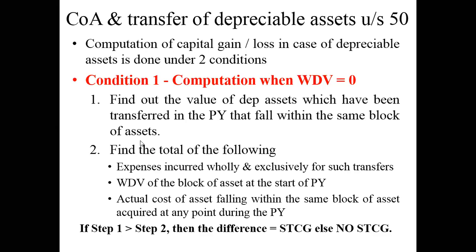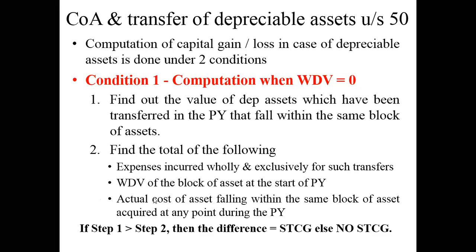Now, understanding these 3 points is a bit complicated. I do know that even if I read it and try to explain it, you will not be able to make any sense out of it because you don't have figures in front of you. So in the afternoon class, I will be taking an actual problem and helping you to understand these 3 points. As of now, just understand that whenever there is a block of assets and the written down value is zero, we have to find out step number one and step number two.